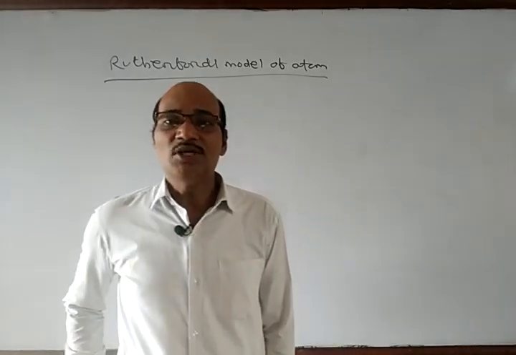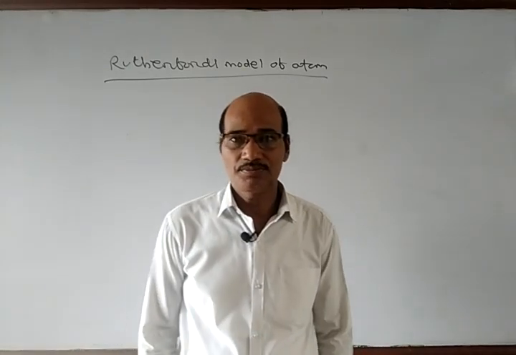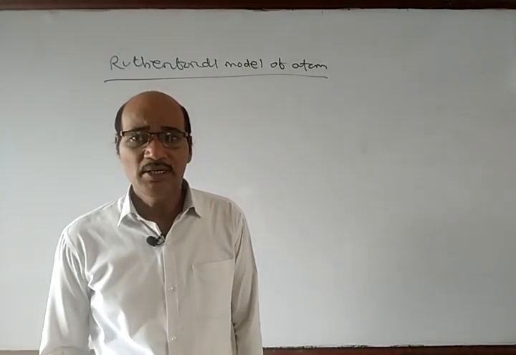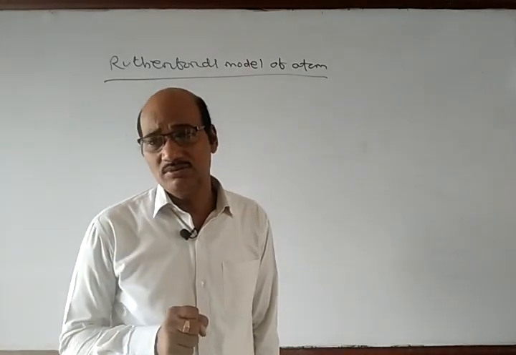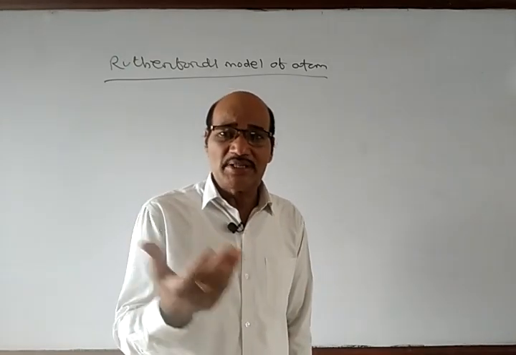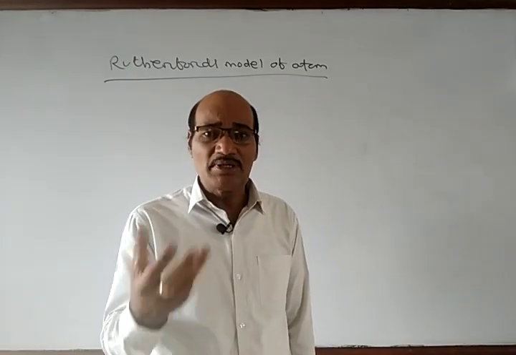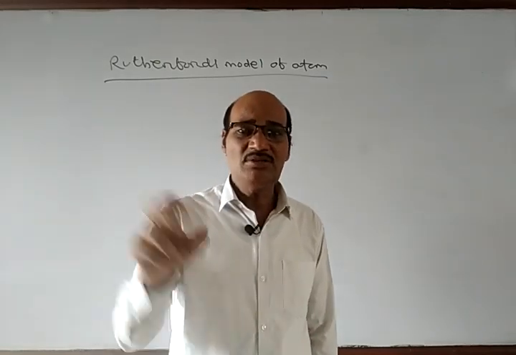So the electrons are also called what? Planetary electrons. Now here the nucleus is a positive charge and the electron is a negative charge. So there must be an electrostatic force of attraction between the nucleus and the electron.